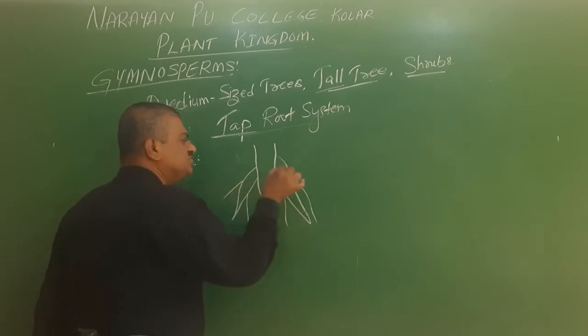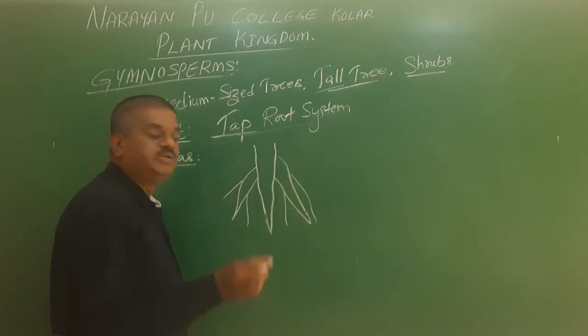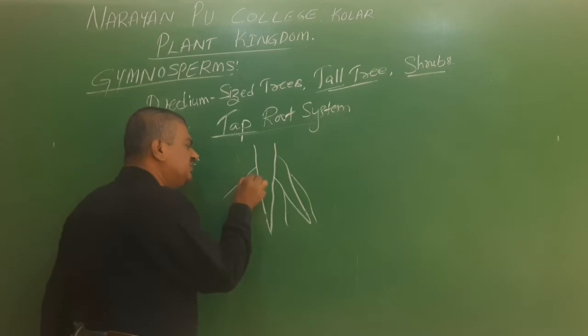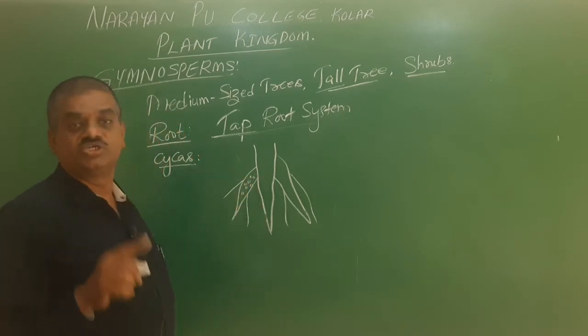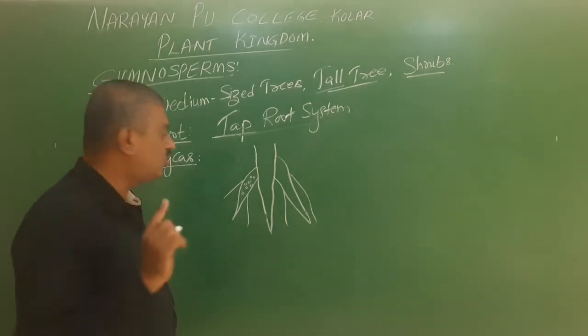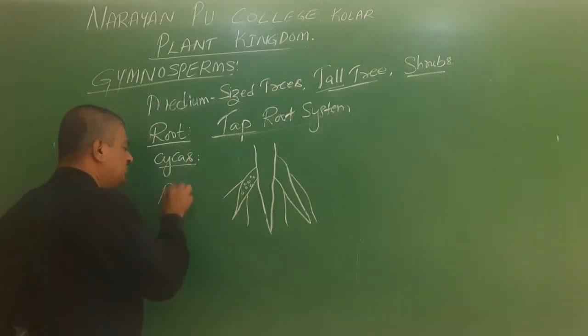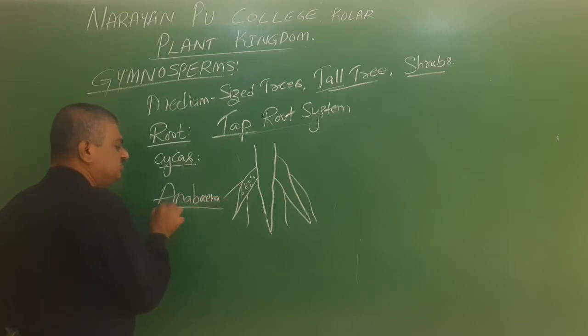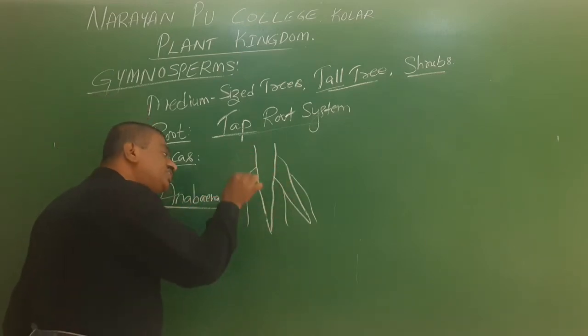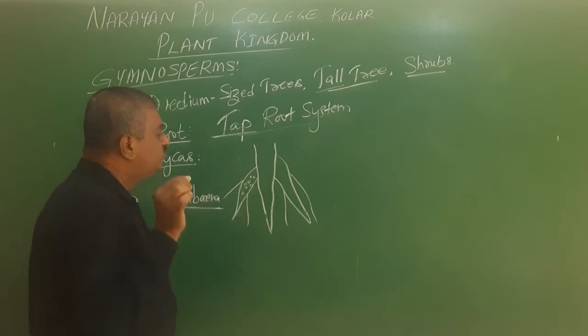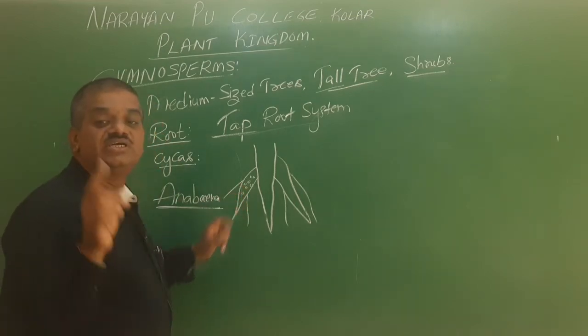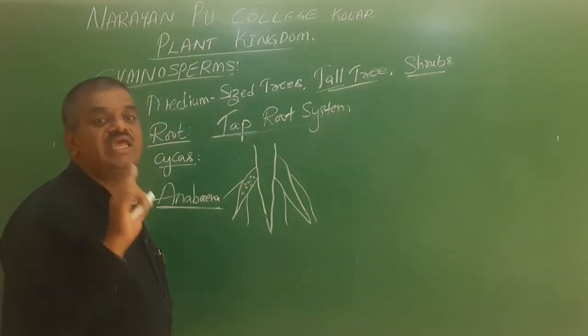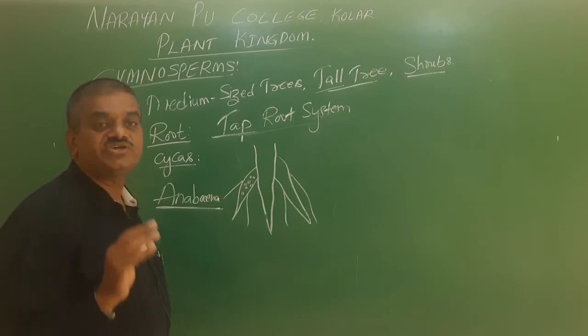In the presence of bacteria, it makes small holes, the lenticels. Through these small holes, the algal material called Nostoc or Anabaena enters into the root through the lenticel and forms an algal layer in the cortex of the root.